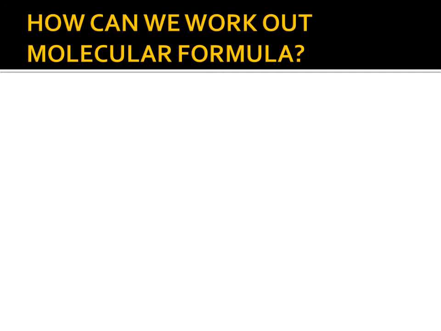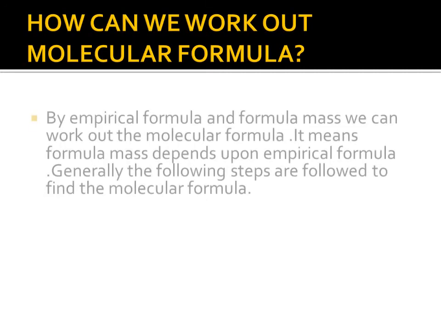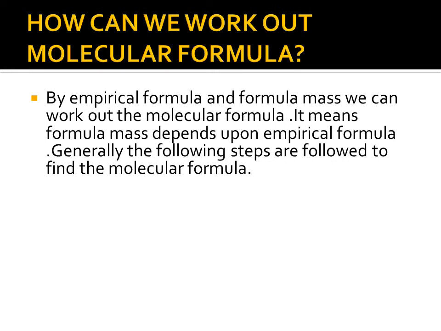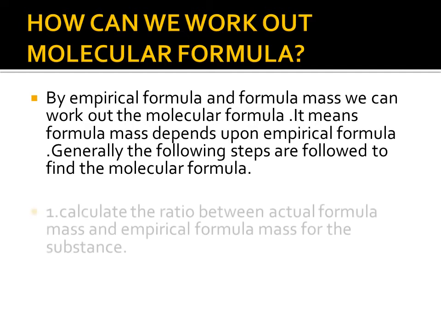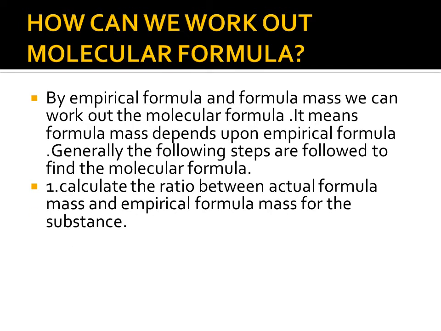How can we work out the molecular formula? By the empirical formula and formula mass, we can work out the molecular formula. It means the formula mass depends upon the empirical formula. Generally, the following steps are followed to find the molecular formula.